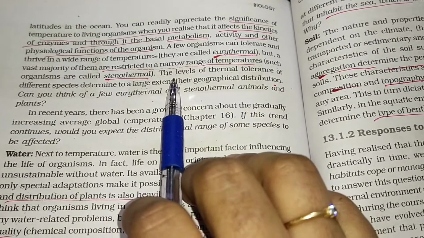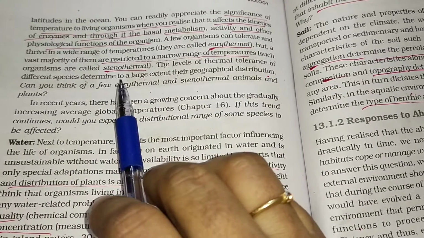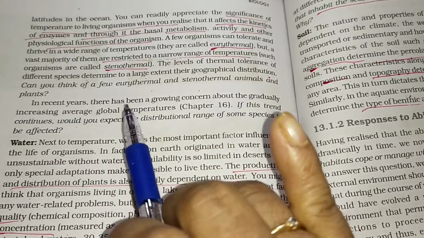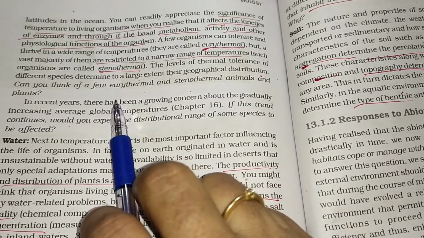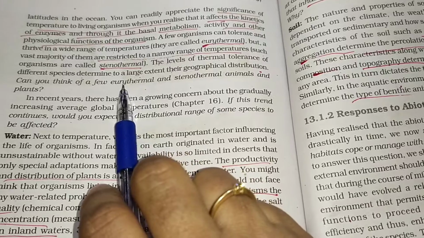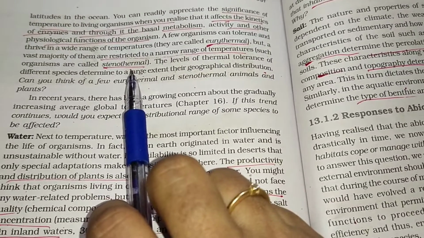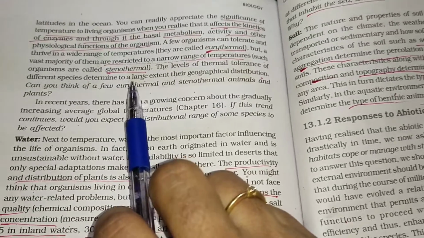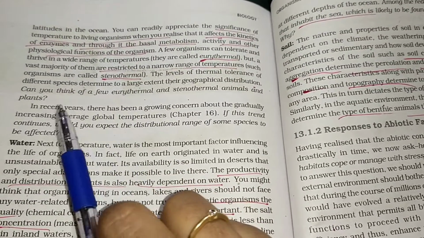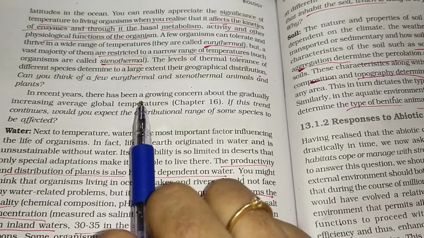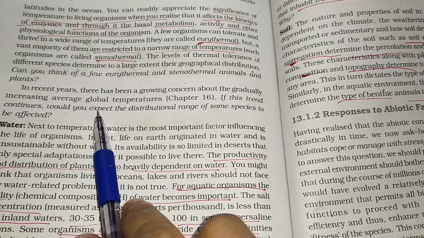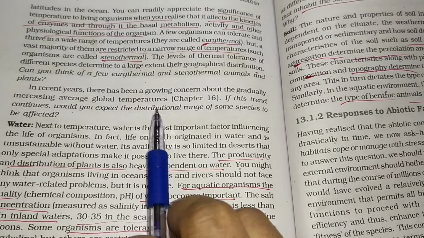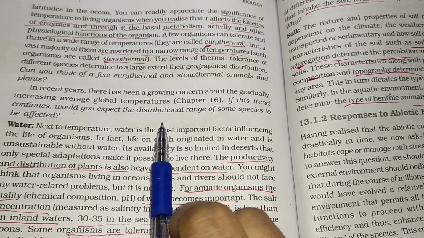The level of thermal tolerance of different species determines to a large extent their geographical distribution. So the wider the range of temperature they can adjust to, the more extended their geographical distribution will be. And in recent years, there has been growing concern about the gradually increasing average global temperature. If this trend continues, would you expect the distributional range of some species to be affected?